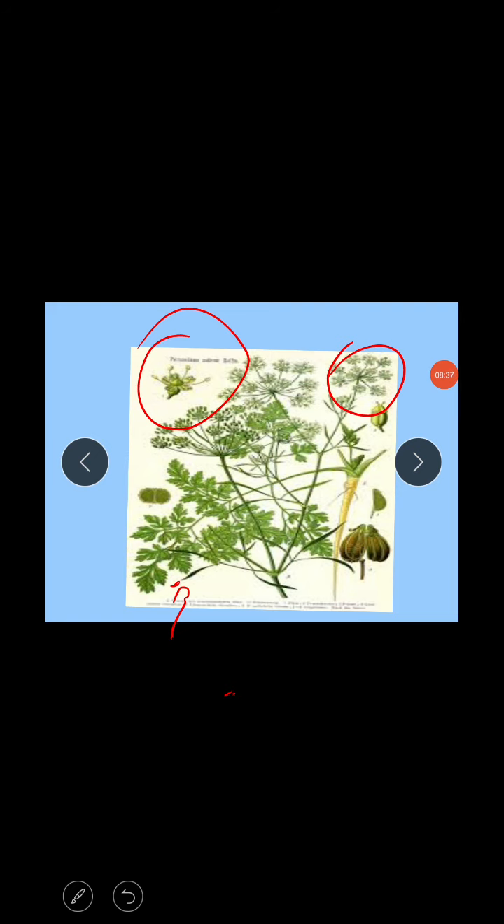Next, the calyx. The calyx is usually represented by five inconspicuous teeth, which merge with the ovary wall. Sometimes sepals may be absent. Valvate aestivation is present. The corolla consists...